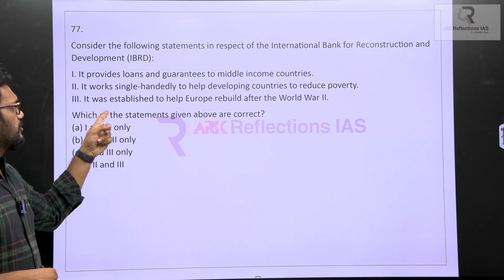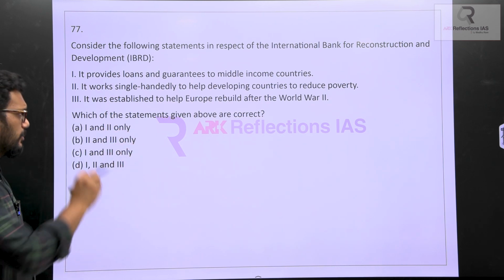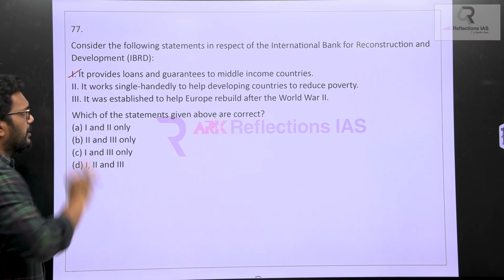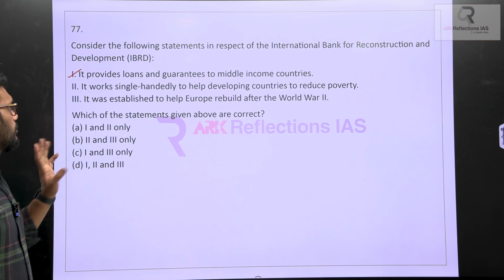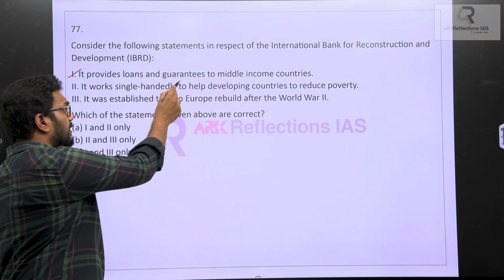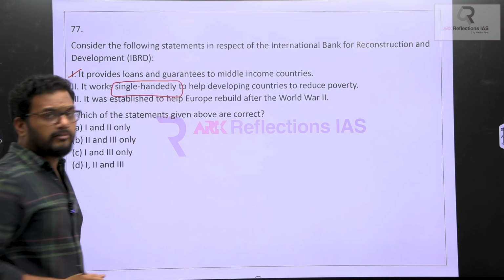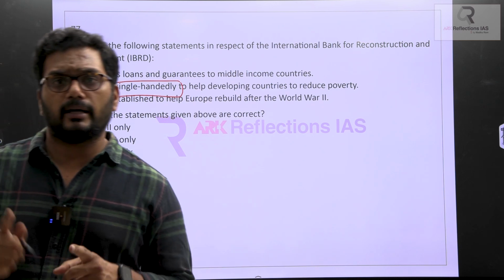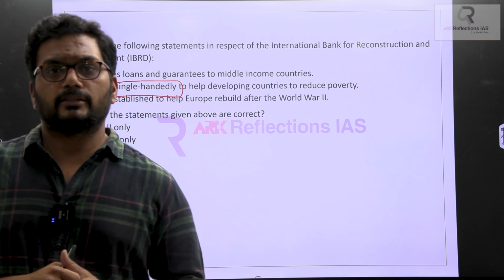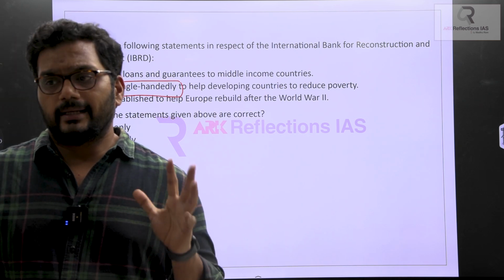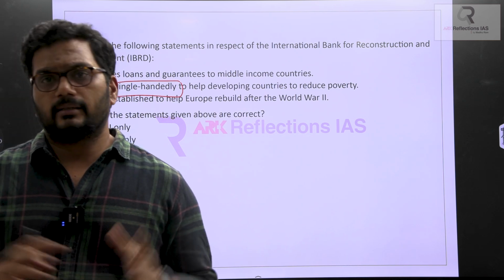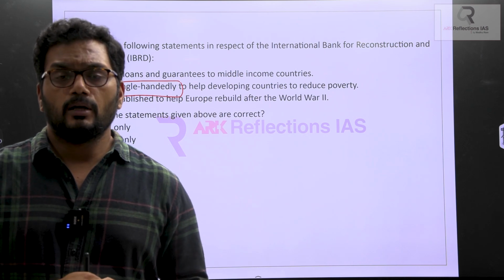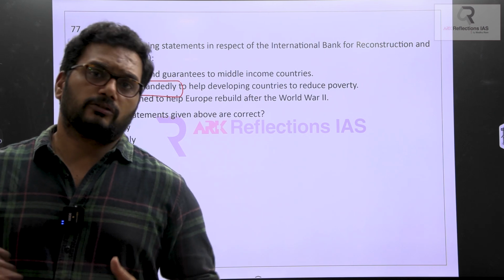It says it provides loans and guarantees to middle income group. Perfect. It will definitely provide loans and guarantees to middle income group. Next, it works single-handedly. Does it work single-handedly? Definitely no, because there is one more institution associated to reduce poverty, hunger, girl child enrollments, women empowerment, like environmental and global climate issues, climate change.